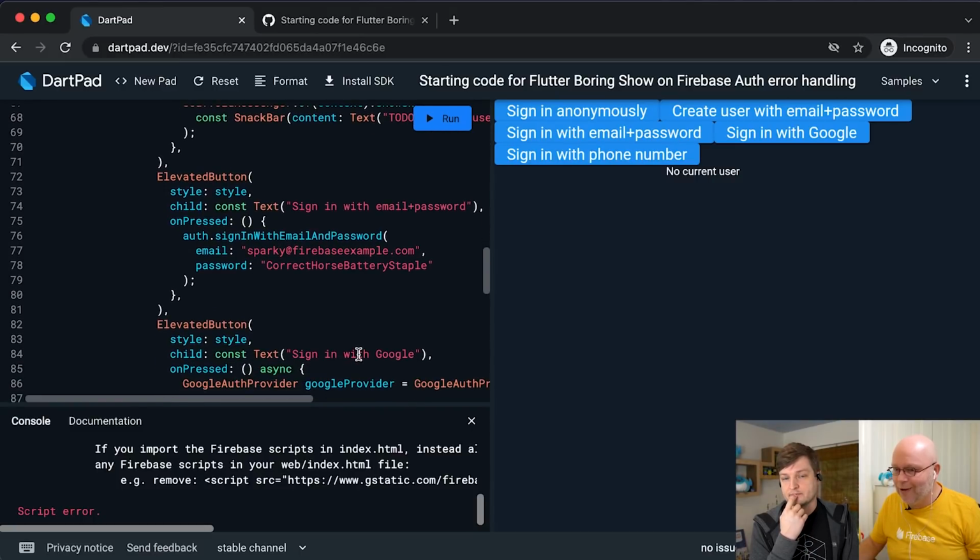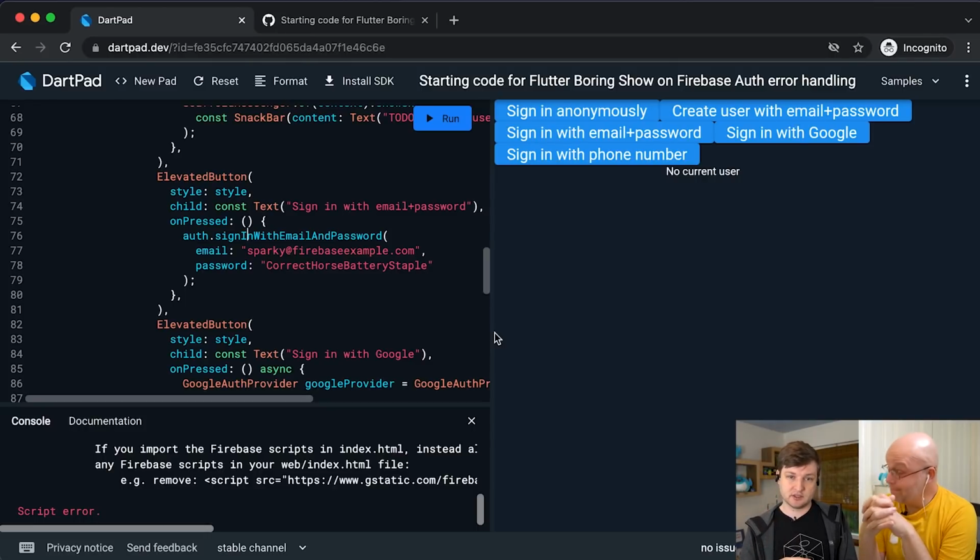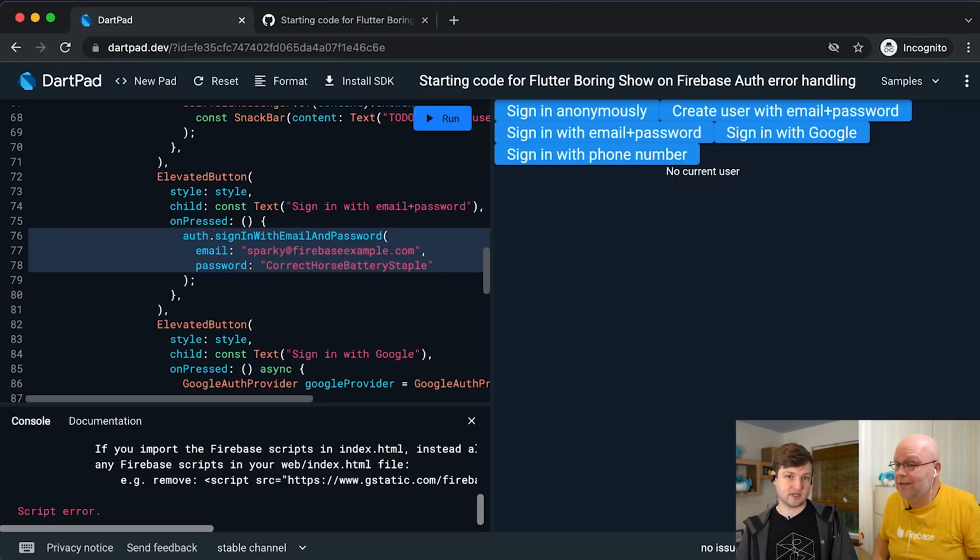What happens to the error? This is, by the way, the problem people have, just so you know. So this is the interesting part of the episode where we're talking about the actual thing. Because right now your stream builder is set up to only give you a UI in the case that current user is either null or not null. Yeah, exactly. Everything else needs to be handled in the on-pressed right now, right? Yeah, so my guess is that this method gives me an error, but we're not handling it.